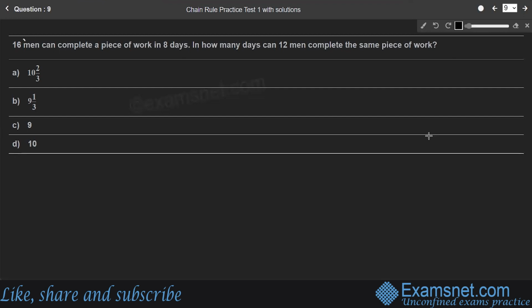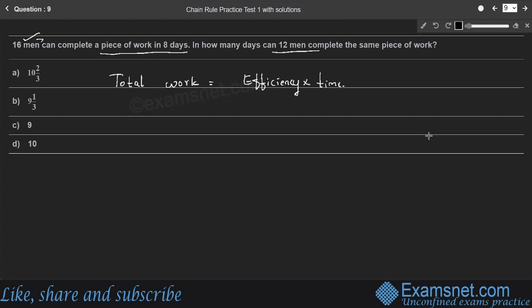Question number 9. 16 men can complete a piece of work in 8 days. In how many days can 12 men complete the same piece of work? Here, students, we need to consider the total amount of work they are going to do first, right? So what is the total work? As we had discussed in the previous question, work is equal to efficiency into time. What is efficiency? In the general case, efficiency is nothing but work done per unit time.